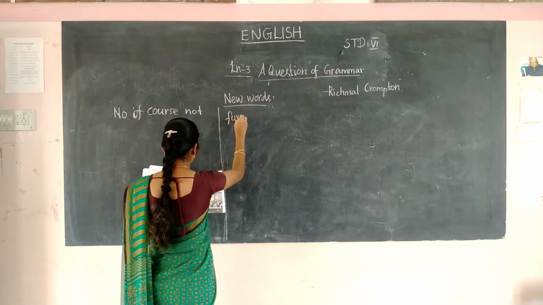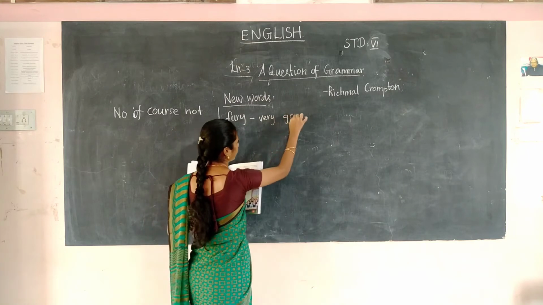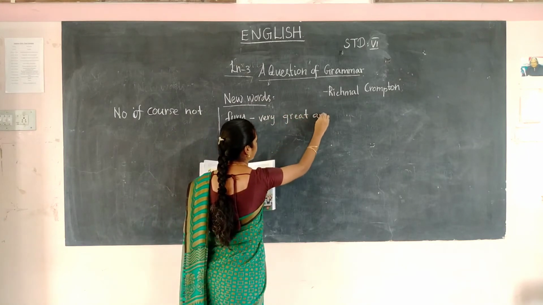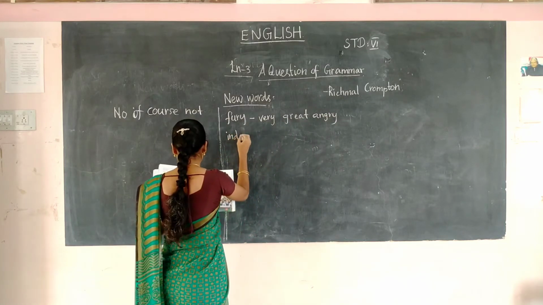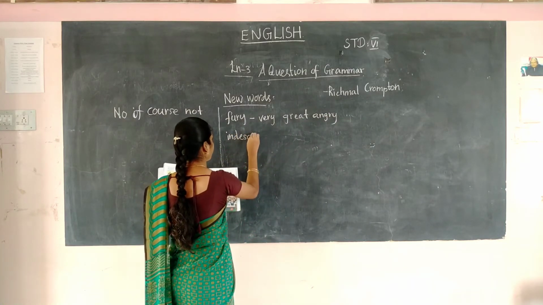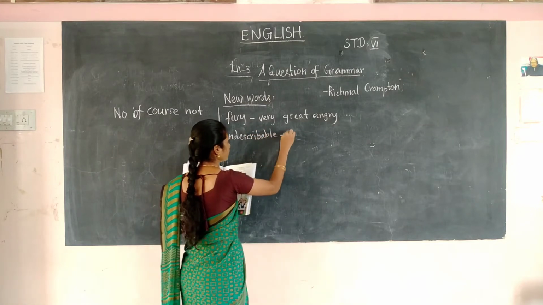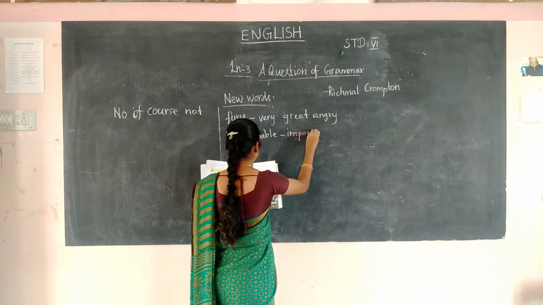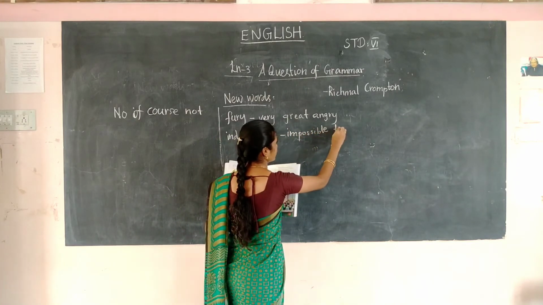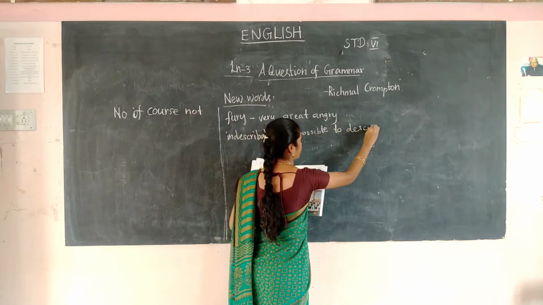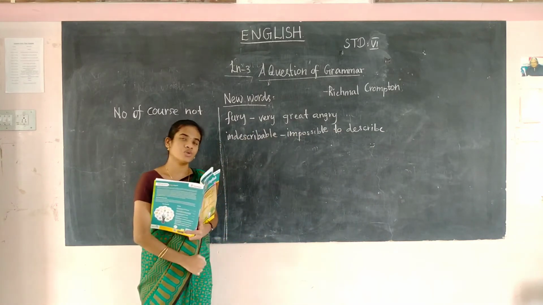Fury means very great anger. Indescribable means impossible to describe. So his scorn and fury are impossible to describe.